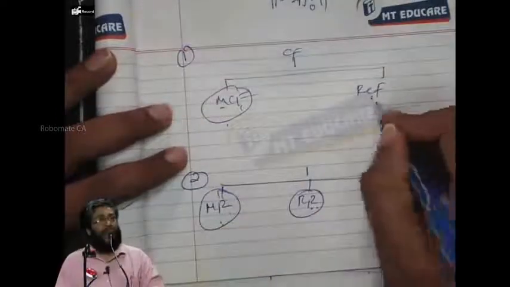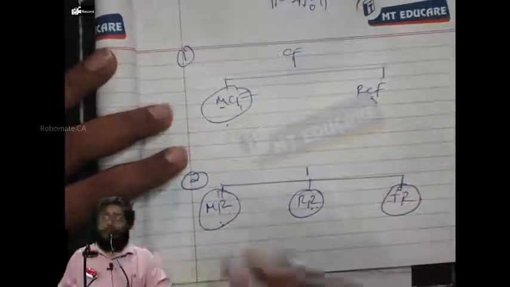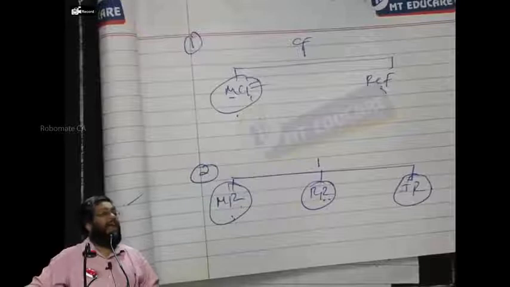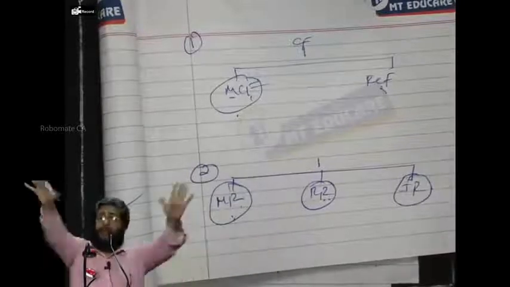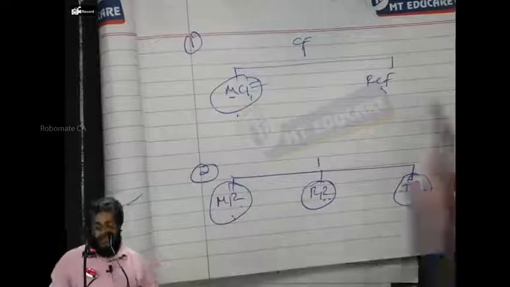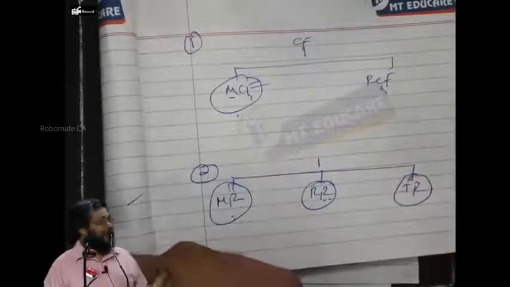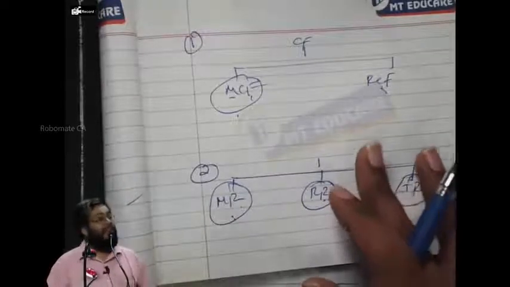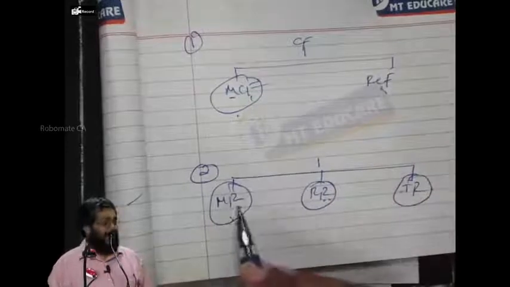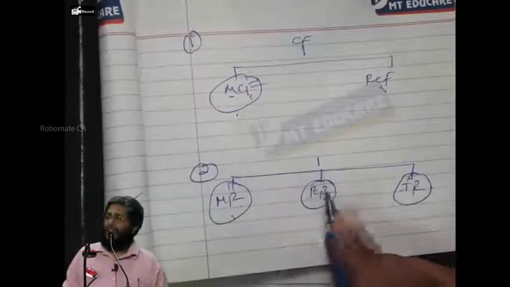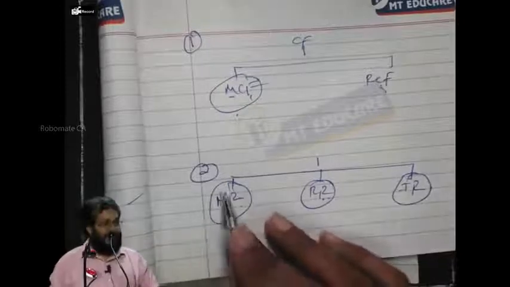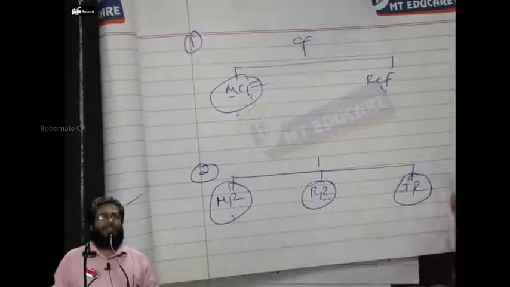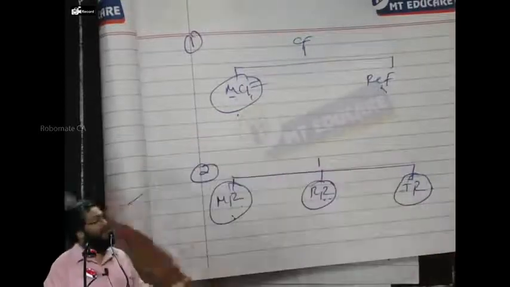It has inflation inside it as well as risk inside it. Real cash flow is current purchasing power, yes or no? But it is estimated current purchasing power, still it is an estimate only. I estimate volume, but multiply by current prices. So volume is uncertain, the current price is without inflation. It is loaded with risk, but not loaded with inflation. Now, of the three interest rates, the money rate will obviously be higher than the real rate. It compensates for risk as well as inflation. Real rate compensates only for risk. And inflation is obviously the rate of inflation which we estimate. Everybody following what I am saying?